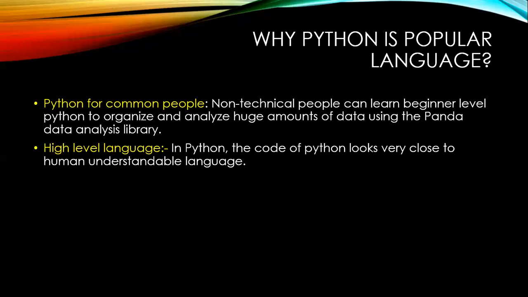Now see, why is Python a popular language? Python is for common people. That means non-technical people can learn beginner level Python to organize and analyze huge amounts of data using the Pandas analysis library. Non-technical people can handle the Python language also. It is a high-level programming language. The code of Python looks very close to human understandable language. It means it is very close to how humans think.